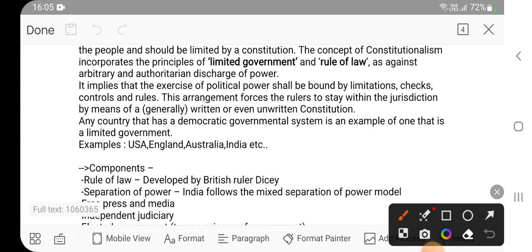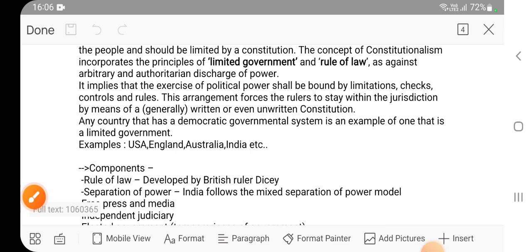Again, this is a separate topic under separation of powers, so we will discuss in great detail what the executive is, what the legislature is, the differences, similarities, issues and conflicts. We will discuss from the perspective of both prelims and mains, along with previous year papers. Okay, so this is the difference between written and unwritten constitution.